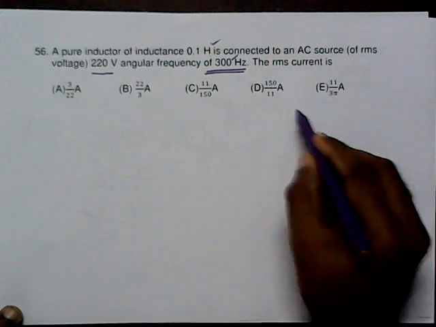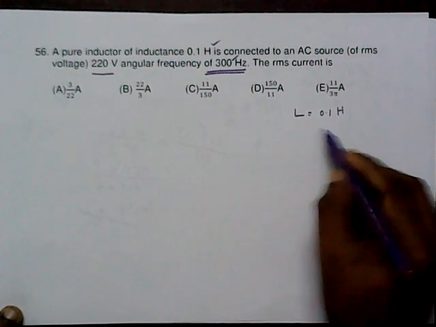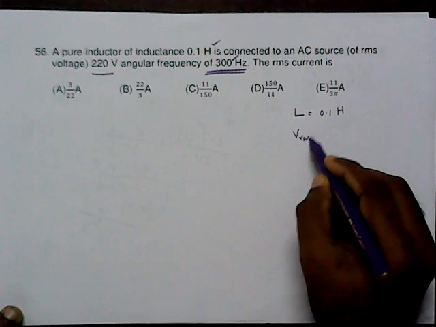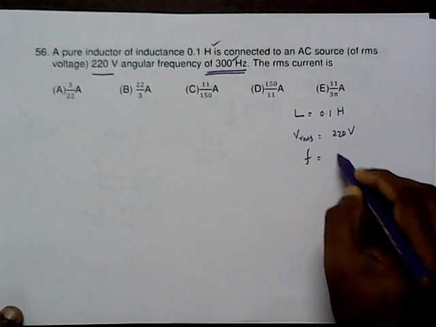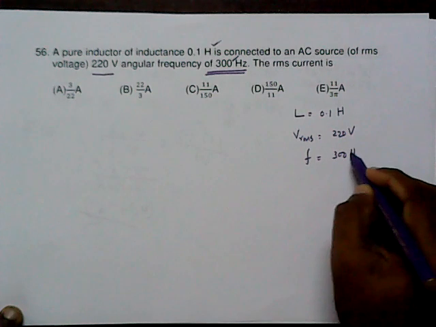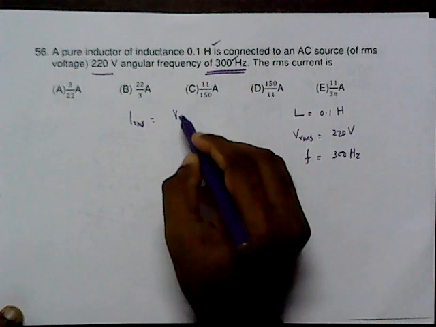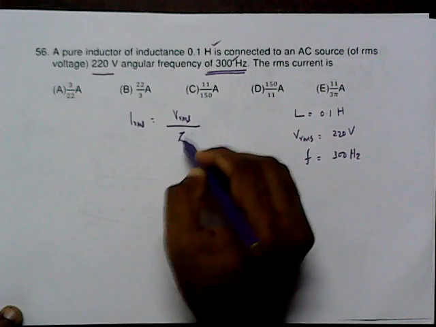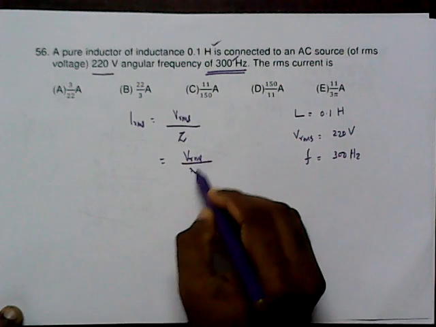So it is given the value for L is equal to 0.1 Henry. The RMS potential is 220 volt. The frequency is given as 300 hertz. So our aim is to find the RMS current. So V RMS value divided by the impedance. So impedance is nothing but equal to omega into L.